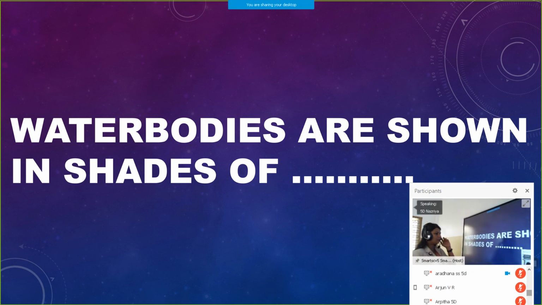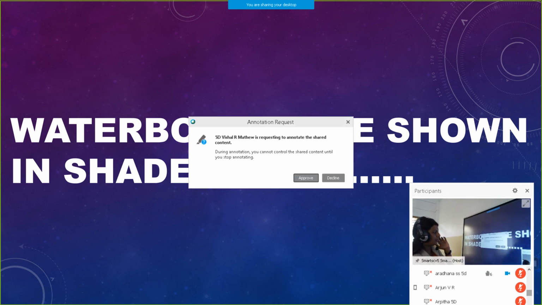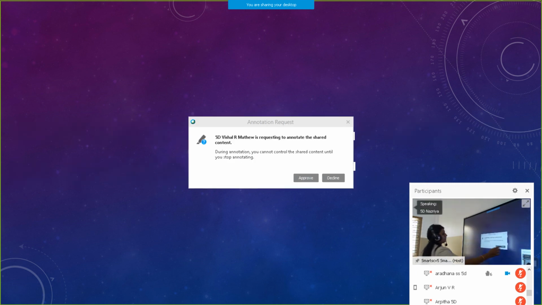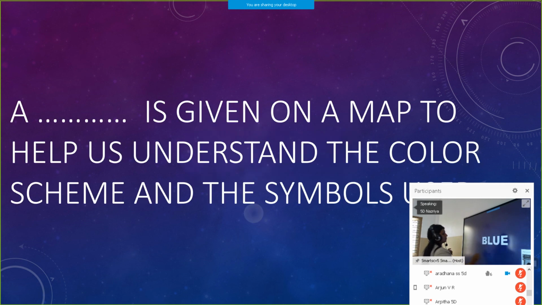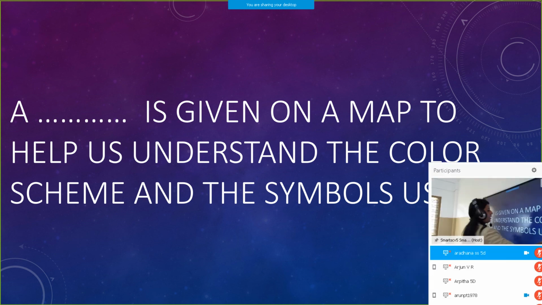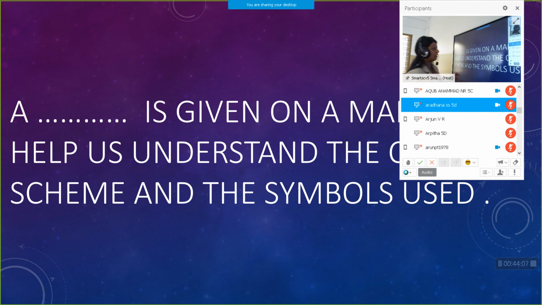Okay. Speak it fast. Who is that? Diya, tell me the name. Color. Blue. Very good. Correct answer. Next one. A dash is given on a map to help us understand the color scheme and the symbols. Okay? Who can say the answer?